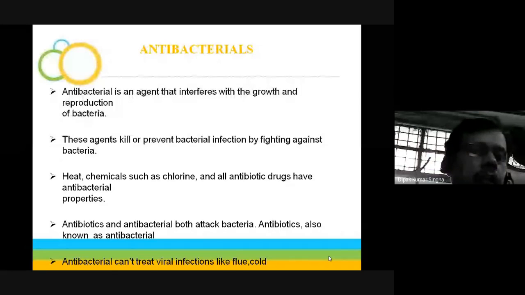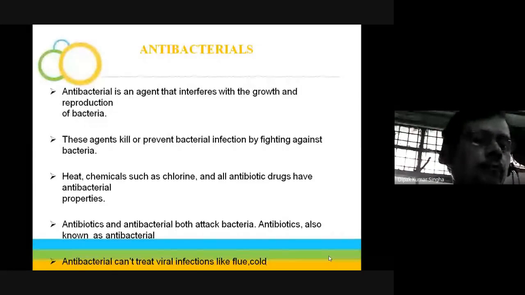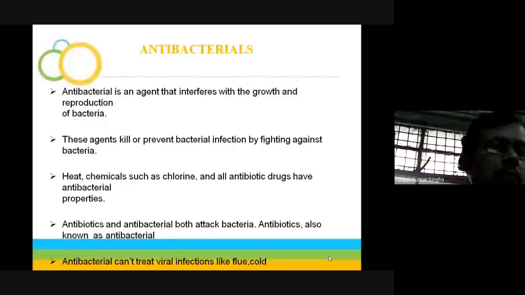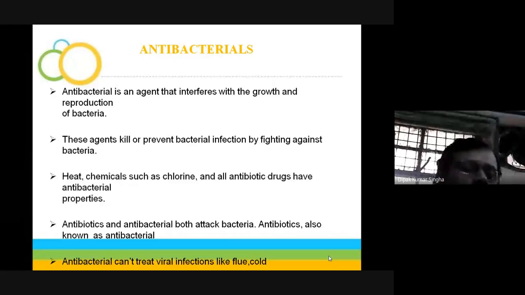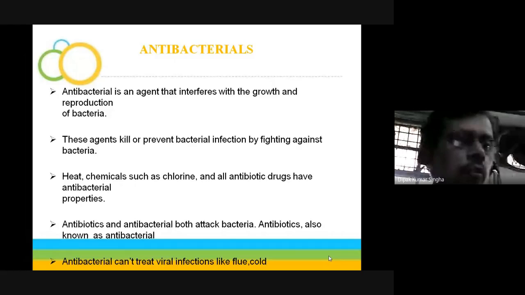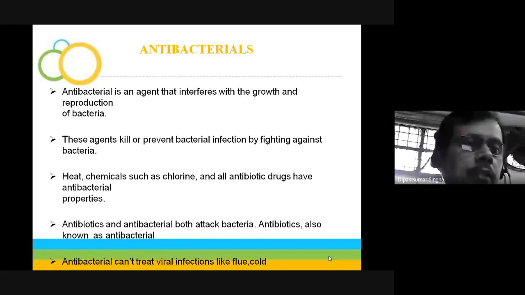Antibiotics and antibacterials both attack the bacteria. Antibiotic is also known as an antibacterial agent, but not all antibacterial agents are antibiotics. Antibiotic means many compounds that not only inhibit the growth of bacteria but also other organisms like fungi, mold and viruses. These can be treated as a viral infection like the flu and the cold. This is the antibacterial agent.